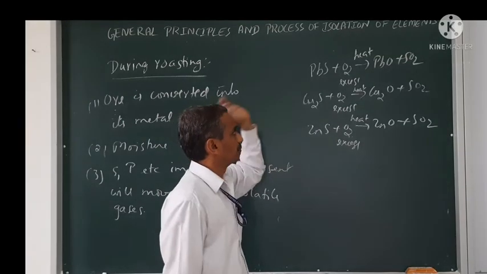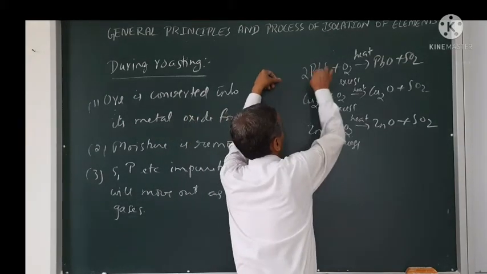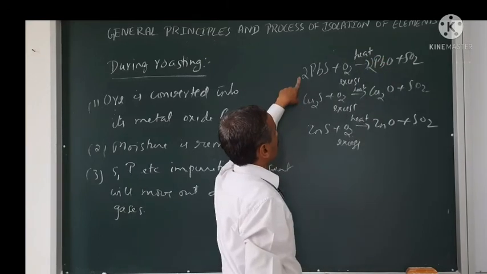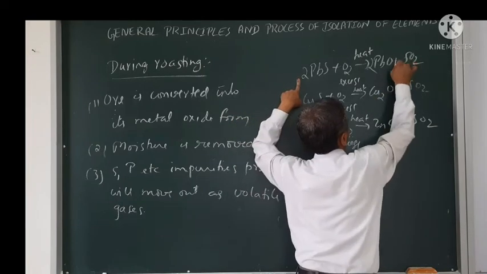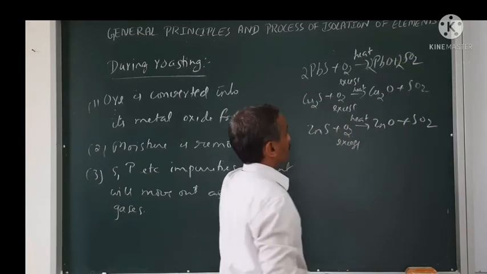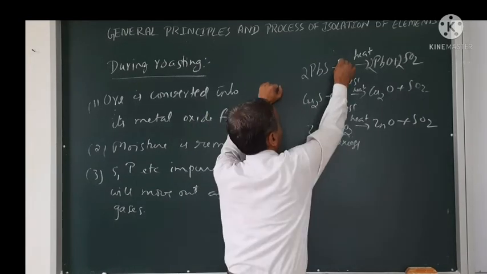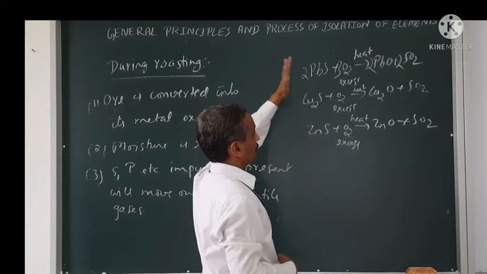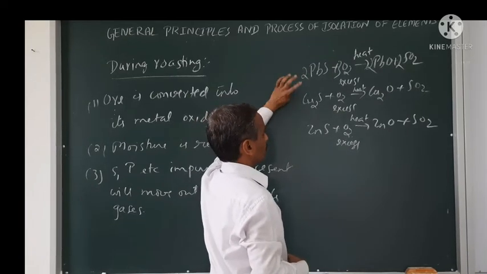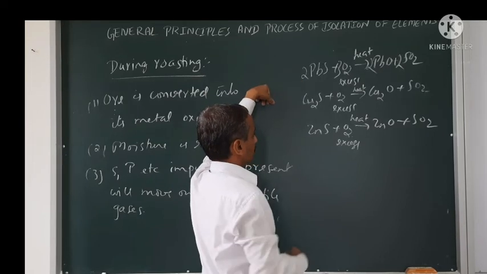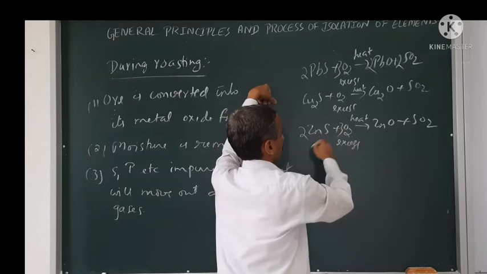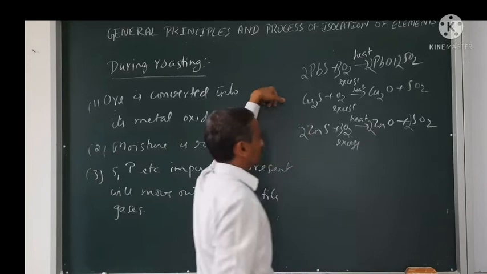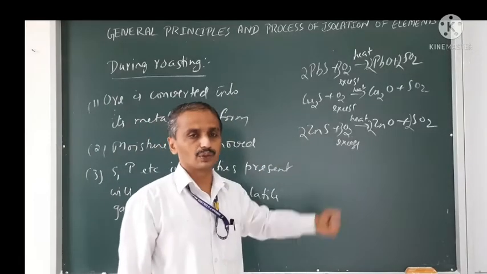Balance it properly. So I think it is 2 PbS, and I can write here 2 SO2, so it will be 2 PbO plus 2 SO2, with 3 O2, I think so. Then Cu2S, Cu2O, SO2, O2. These are the balanced equations also.